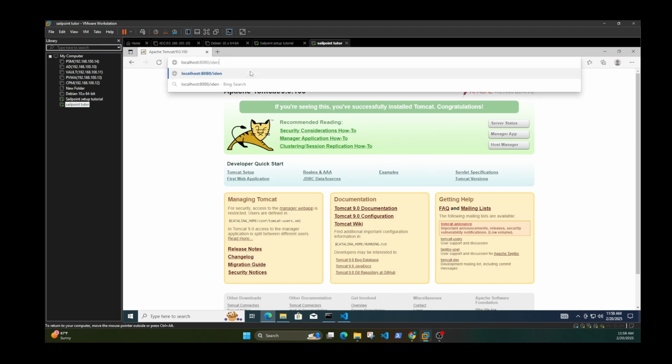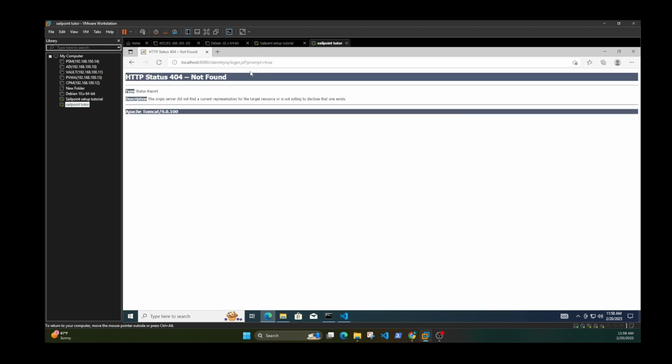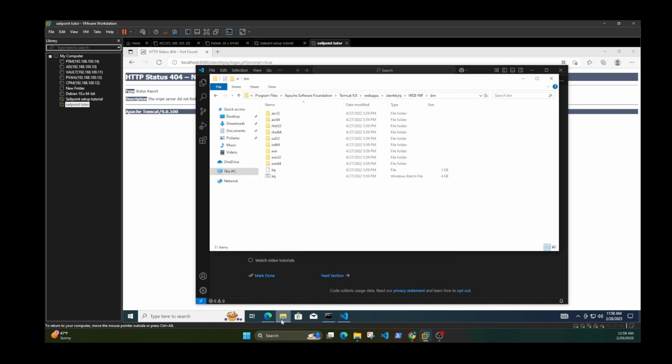I'm going to type in identityiq/login.jsf?prompt=true. Okay, and this is the location to access SailPoint. As you can see, it did not find a target resource, which is where you need to edit that IIQ file. The IIQ file can be found in classes, and this is the file.